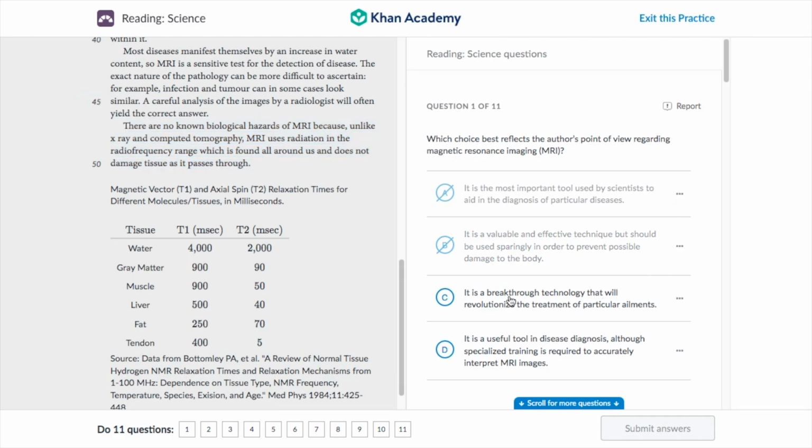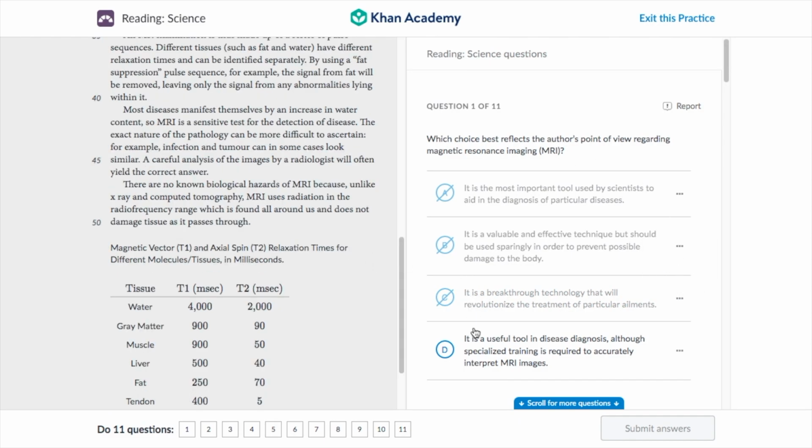this out. Next, it's a breakthrough technology. Similar to option A over here, it is a good technology, but it's not breakthrough, it's not revolutionary. So we're going to be crossing this out. And last one, option D, it's a useful tool in disease diagnosis, and its specialized training is required to accurately interpret it. Well, by process of elimination, this is the last answer.